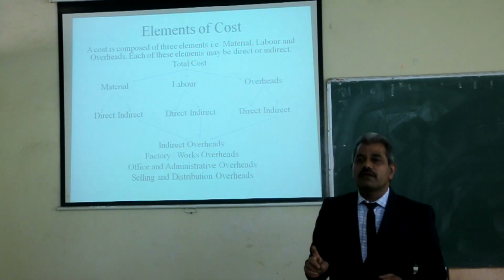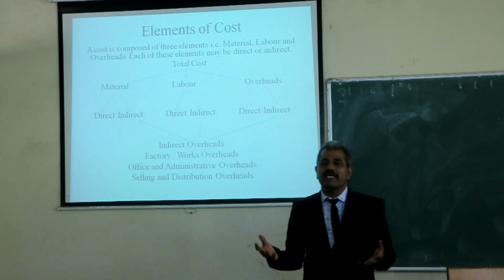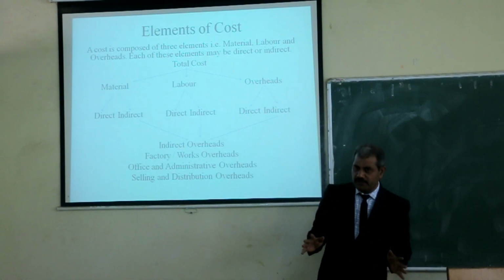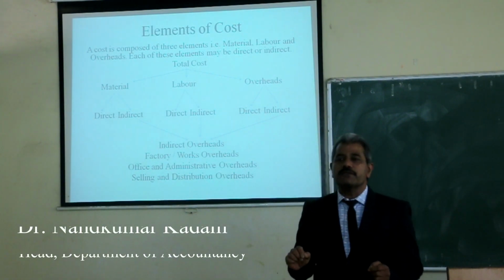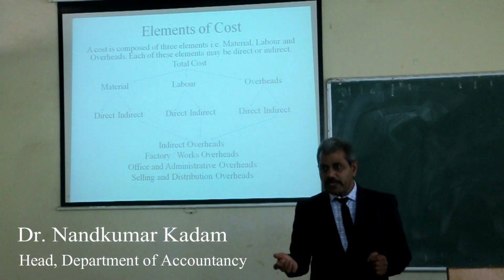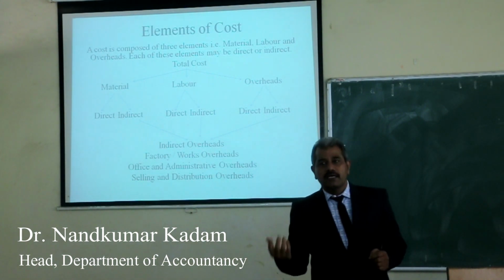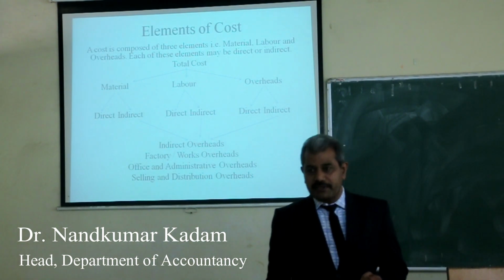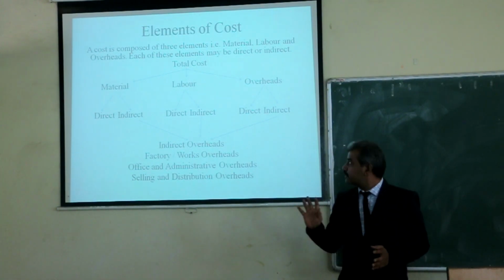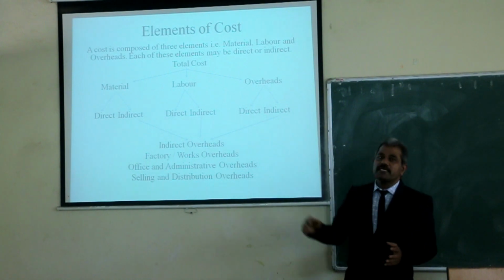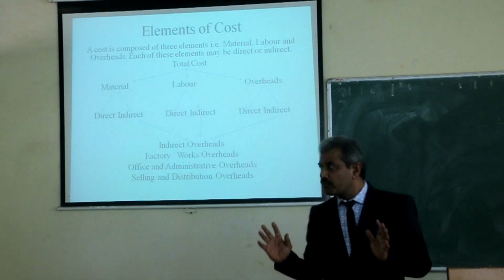One is the cost of material required for the production, that is, raw material. Besides, it also includes other materials. Then to produce we require employees, or laborers, so labor cost is the second element of the product. Next are other expenses, which in costing are called overheads.